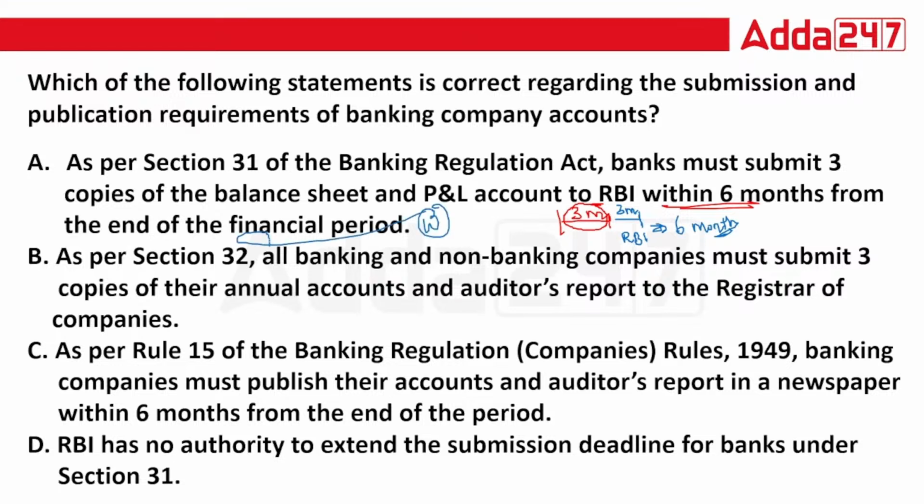Now, next, as per section 32, all banking and non-banking companies must submit 3 copies of their annual accounts and auditor's report to the ROC. You might be thinking this is again correct, but the answer is no. Why is this not a correct option? Let me tell you.